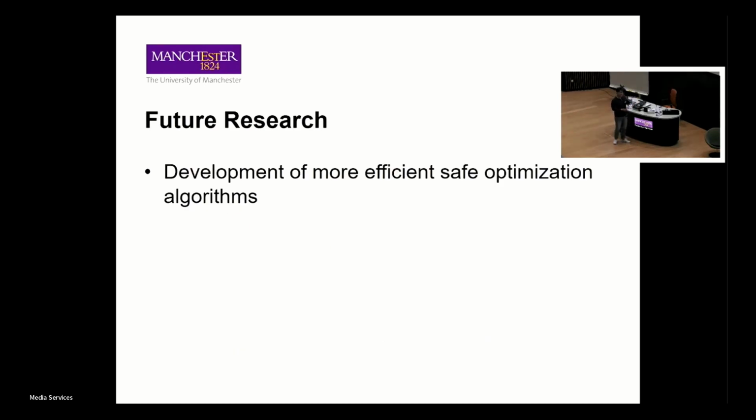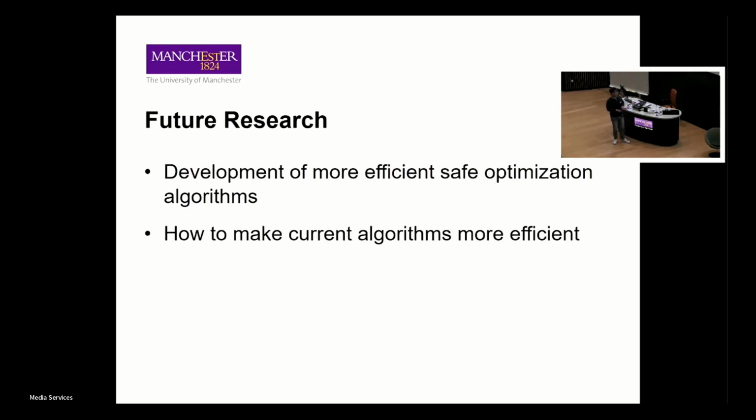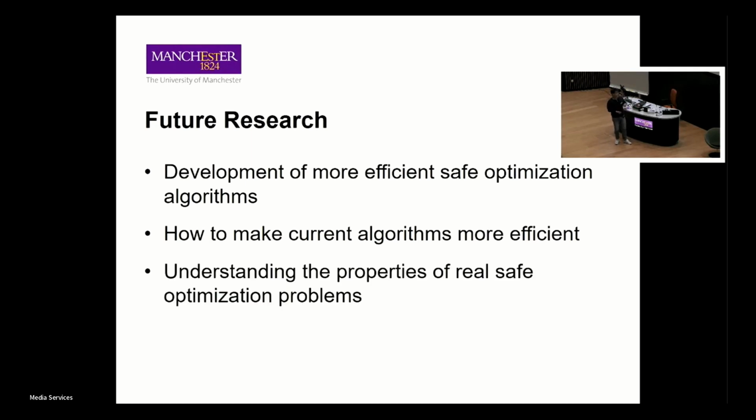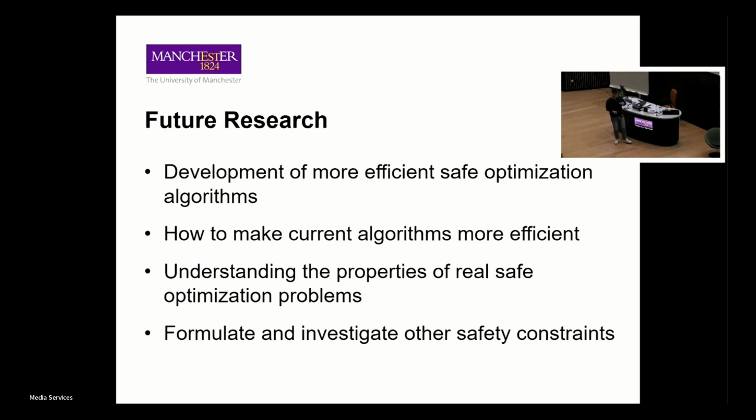Future research includes the development of more efficient algorithms and making our current algorithms more efficient, understanding the properties of real-world safe optimization problems, and formulating and investigating other types of safety constraints.